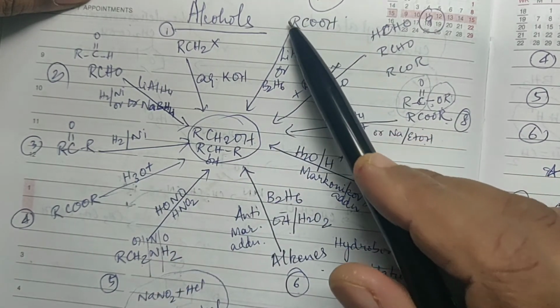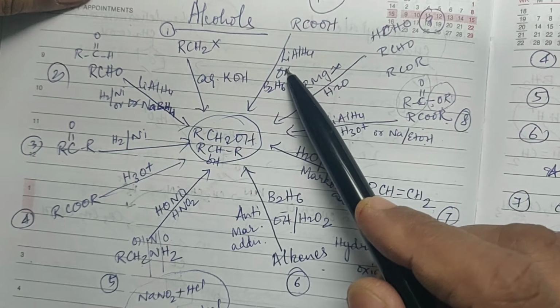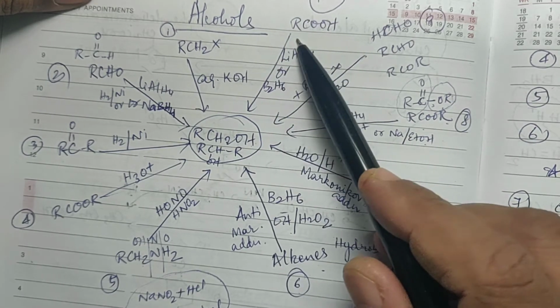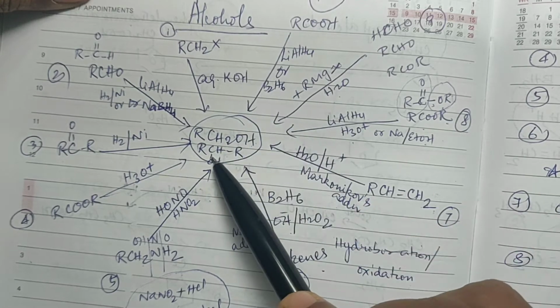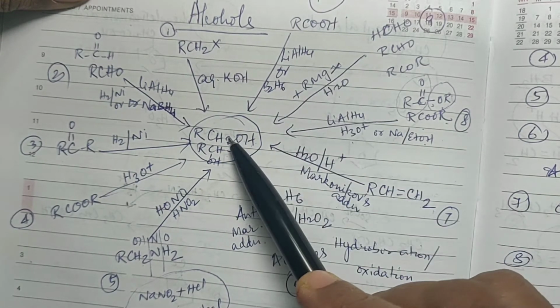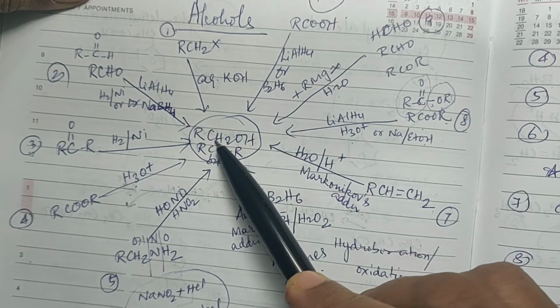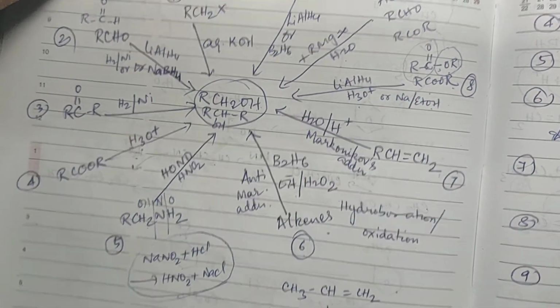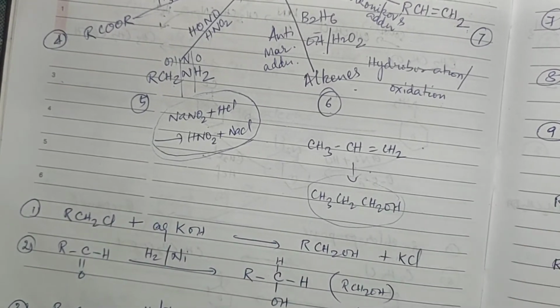Then same way, acid, if it is subjected to reduction can take place either in the presence of lithium aluminum hydride or diborane. Then also you will get primary alcohol. You will get only primary alcohol from carboxylic acid, no secondary alcohol or tertiary alcohol possible. Right? Now here I have given you all the individual reactions.